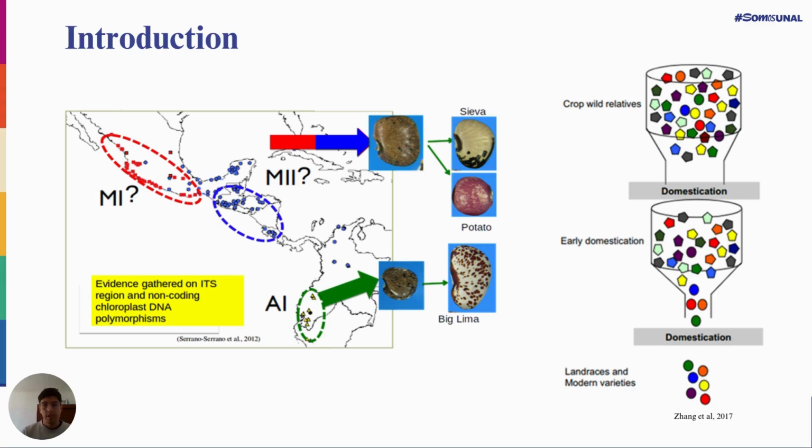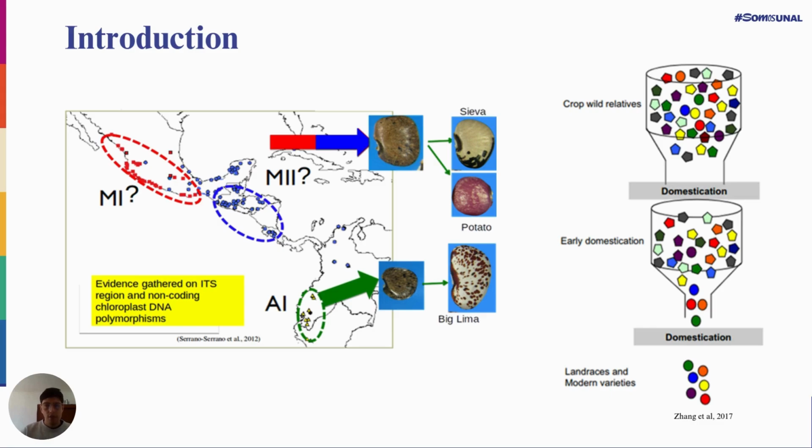Population genomics studies in lima bean have mainly focused on single nucleotide polymorphisms, leaving behind other types of genetic variation, such as short tandem repeats, that could have contributed to the adaptation of lima bean during domestication.